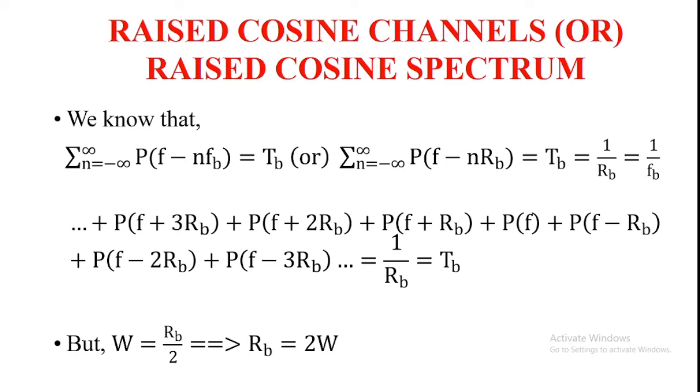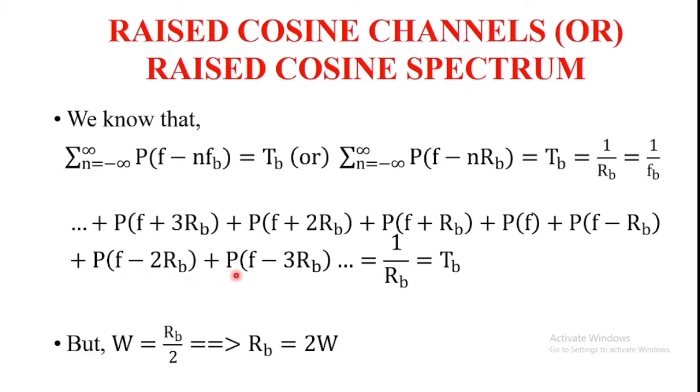A condition is put on the overall frequency response P of F. P of F is the overall frequency response to satisfy the given condition. So we know that sigma n equal to minus infinity to infinity P of F minus n FB is equal to TB, or sigma n equal to minus infinity to infinity P of F minus n RB is equal to TB. TB is equal to the reciprocal of RB or 1 by FB. So this equation is already derived and explained in my previous videos.